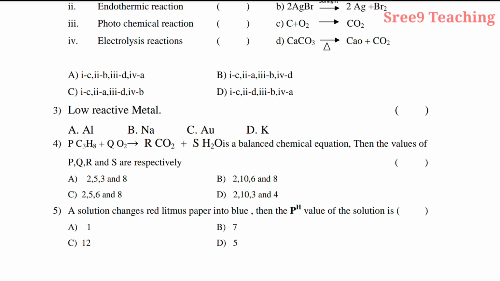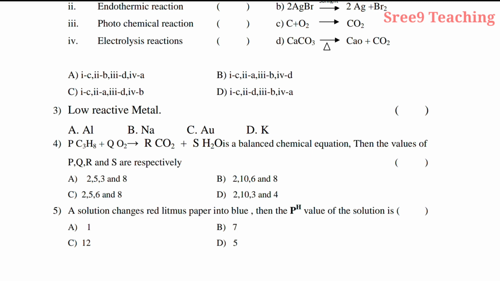Fourth question, P C3H8 plus Q O2 gives R CO2 plus S H2O is balanced chemical reaction. Then the values of P, Q, R and S respectively. So here in place of P, Q, R, S, we had to write the numerals. So this is given from the second chapter, balanced chemical equations.